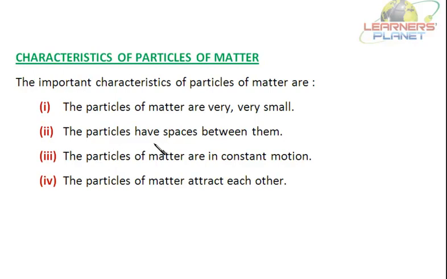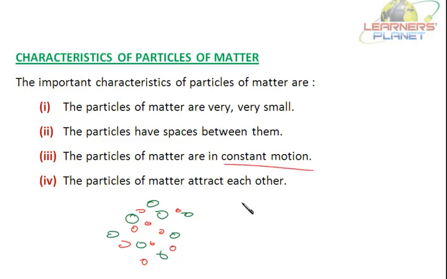The particles have spaces between them. The color of that bucket of water changed. It means there is space between the particles. So if these are water particles, in between them the dye particles are there. The particles of matter are in constant motion.